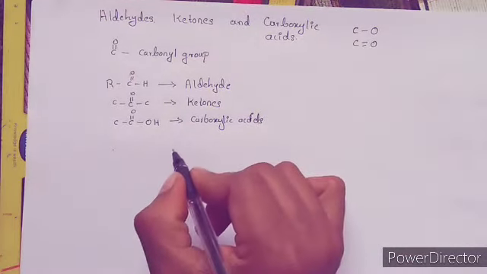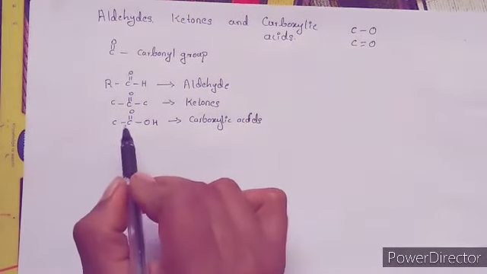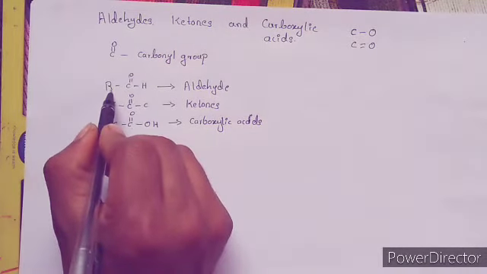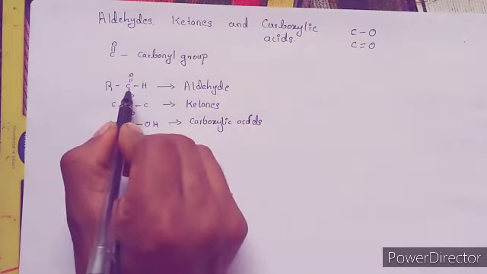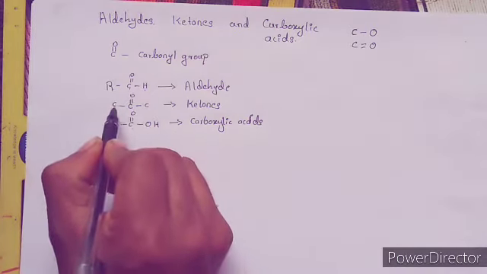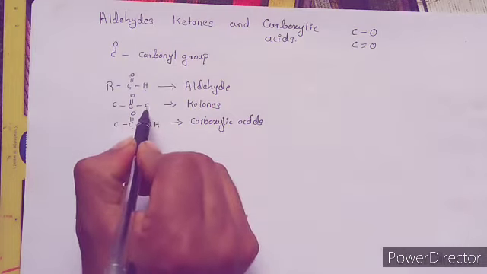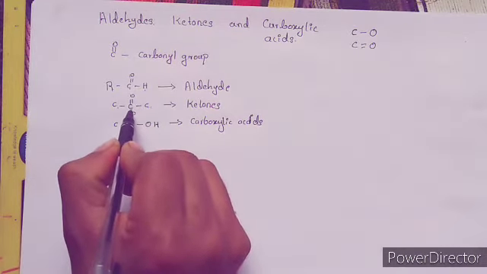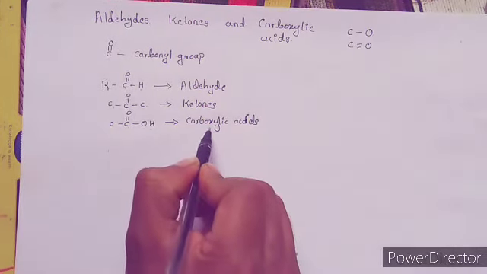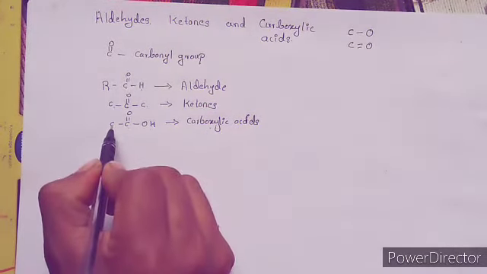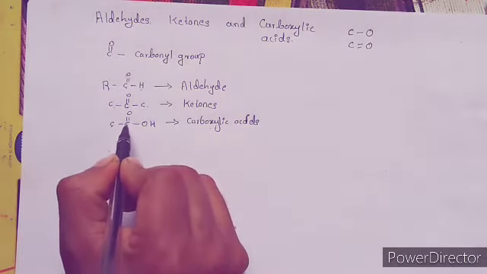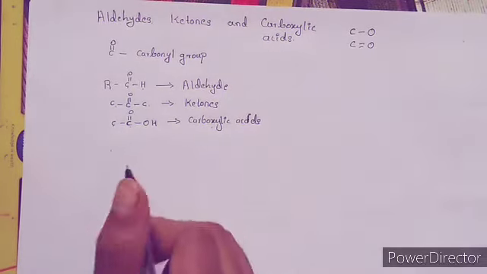These three are the main organic molecules which contain the C double bond O group, where the aldehyde has one R group attached to the carbonyl functional group and another will be a hydrogen. In the case of ketones, two carbon atoms or two R groups are attached to the carbonyl carbon. And in the case of carboxylic acids, one R group or one carbon and another oxygen is bonded to this carbonyl functional group.